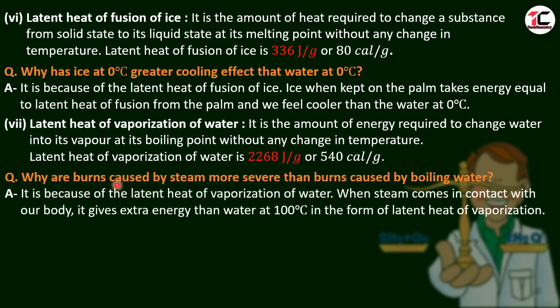Why are burns caused by steam more severe than burns caused by boiling water? Steam also has the temperature 100 degrees Celsius. Boiling water also has the temperature 100 degrees Celsius. But steam causes more severe burns than boiling water. It is because of the latent heat of vaporization of water. When steam comes in contact with our body, it gives extra energy than water at 100 degrees Celsius, which is in the form of latent heat of vaporization. That means we get extra energy. That's why we feel more severe burns than with boiling water.